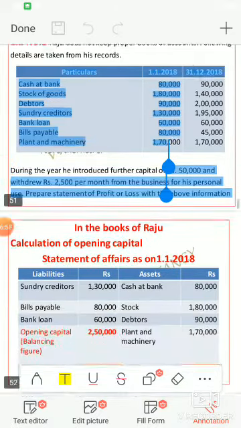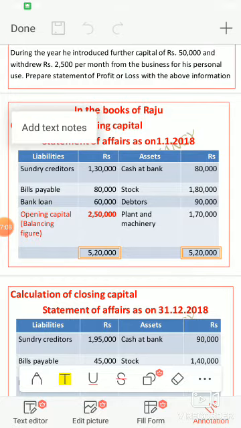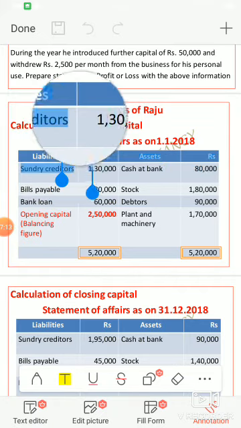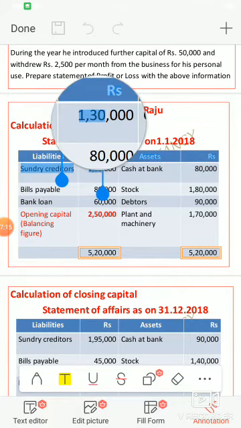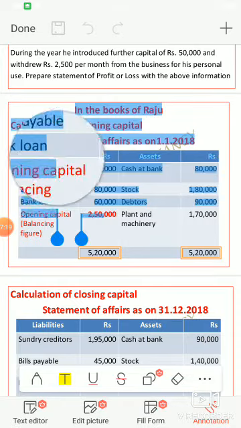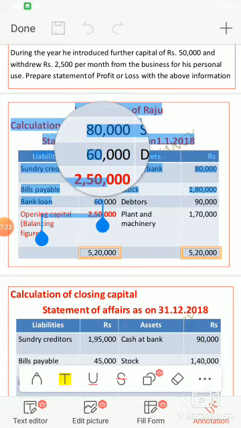Then on the liability side, we are going to enter three liabilities. One is sundry creditors 1,30,000, bills payable 80,000, and bank loan 60,000.